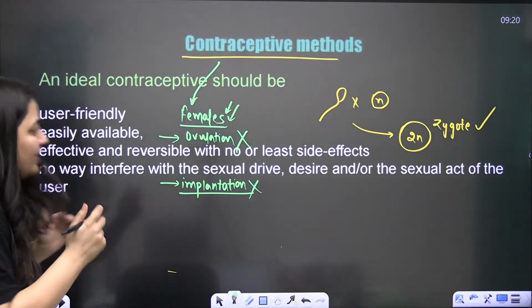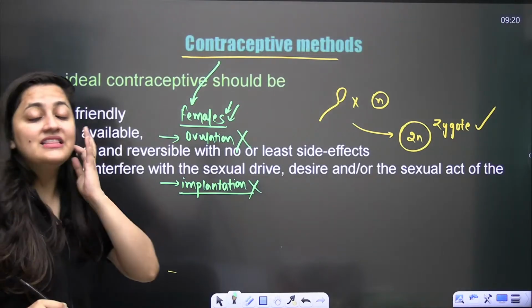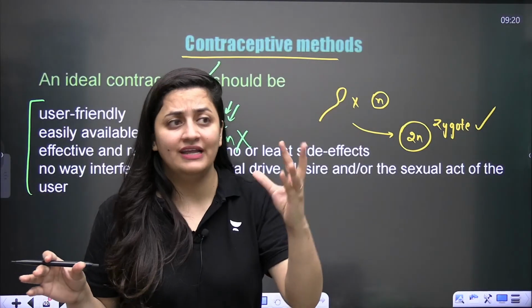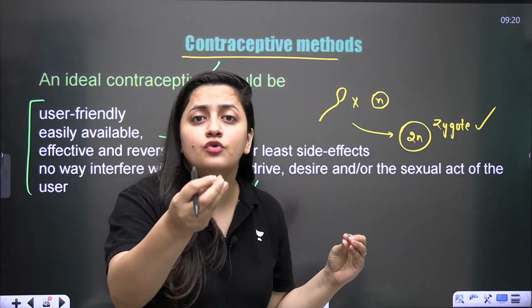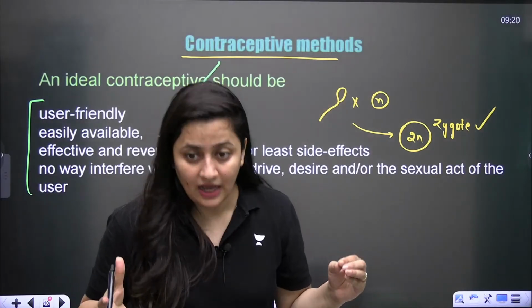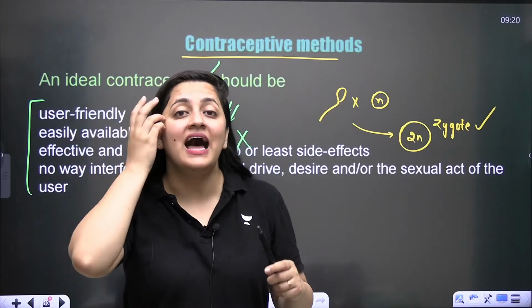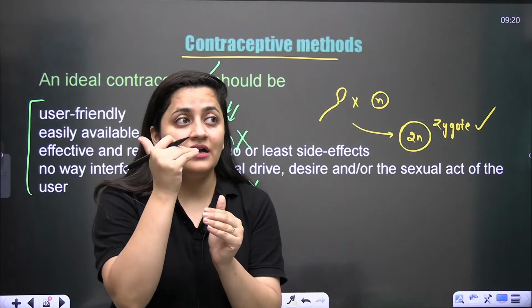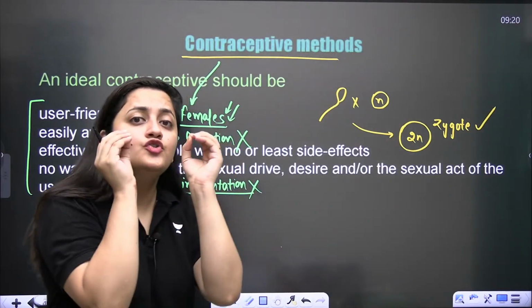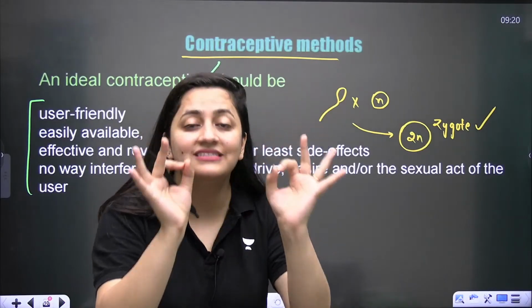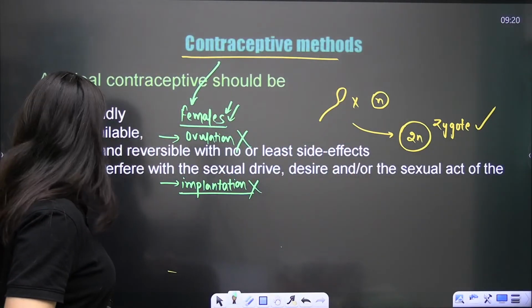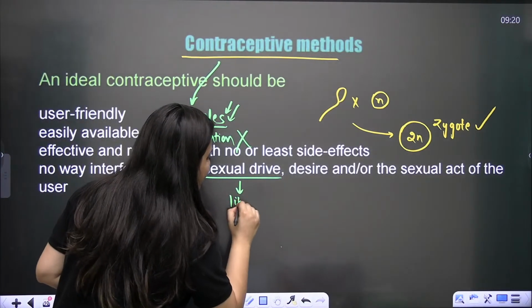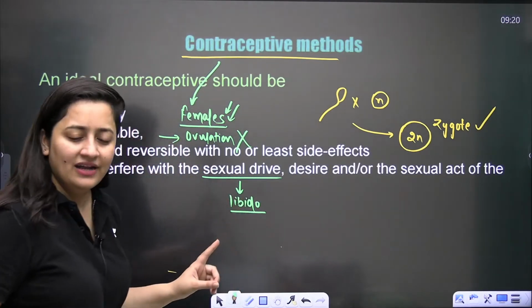Now when it comes to the ideal contraceptive device, it should be user friendly, it should not be complicated. Even an illiterate person should know how to use the contraceptive methods. So it should be that easy to use. It should be easily available, and it should not play any role in disturbing the sex drive. It should not interfere with the sexual drive, and for the sexual drive we use the word libido. That is the libido. Clear?